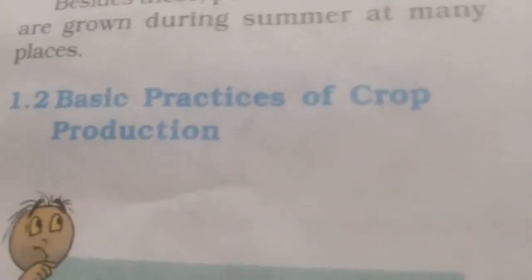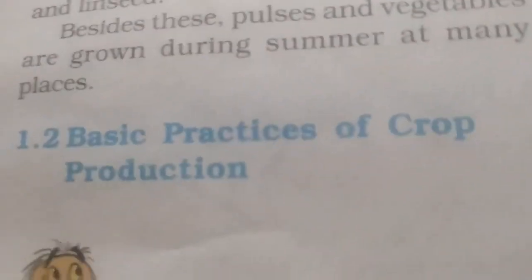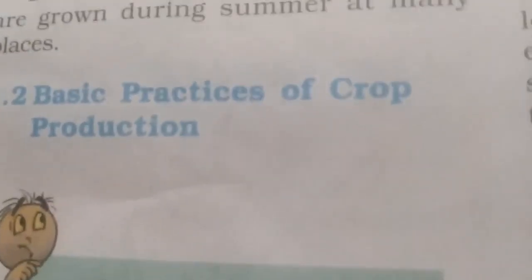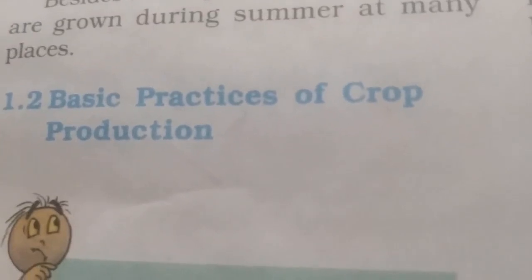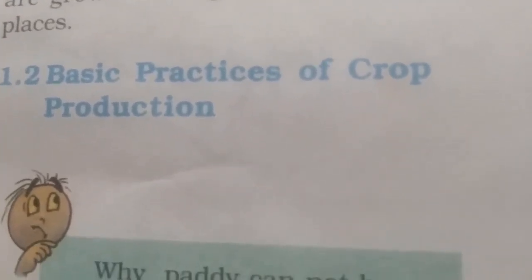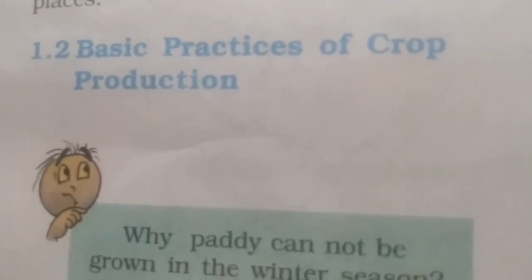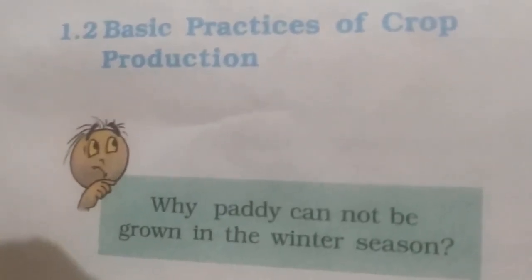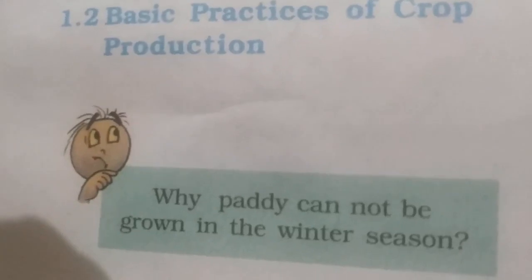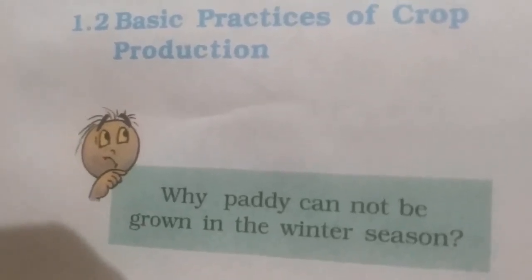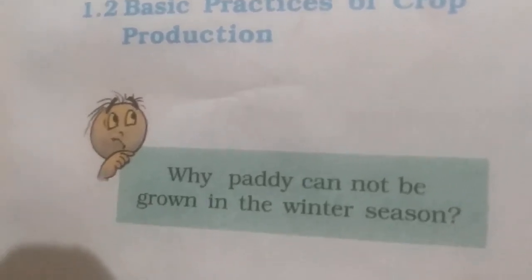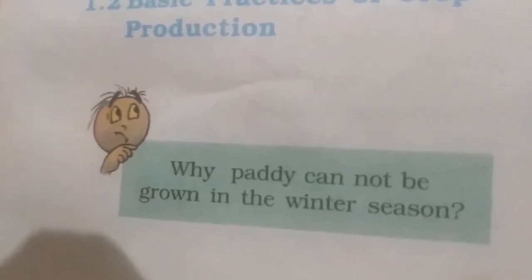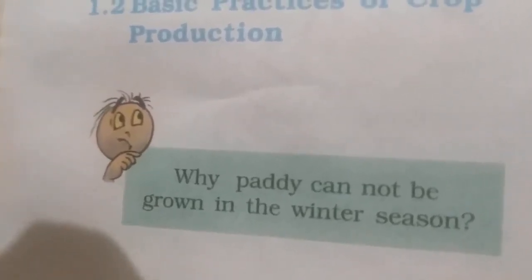Basic practices means that, for growing a particular crop, the farmer has to take several steps. First he has to dig, then he has to put in the seeds, and after some days the plant starts to grow, so the farmer has to give manures and fertilizers and add water to the plants.